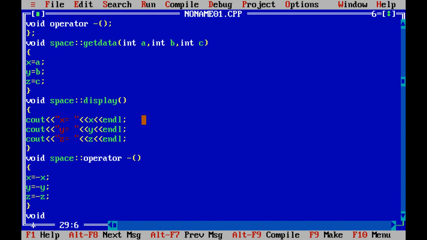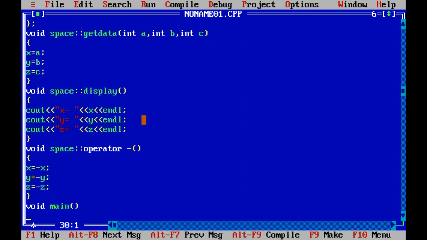Now write the main function. Void main. Normally in C++ we use int main and return 0, but it also works for void, so simply for that. Otherwise you can use int.